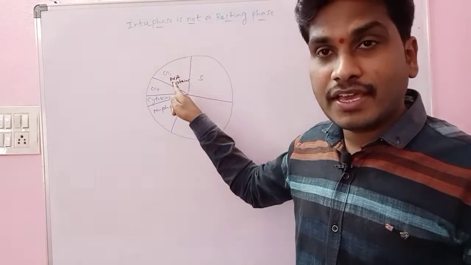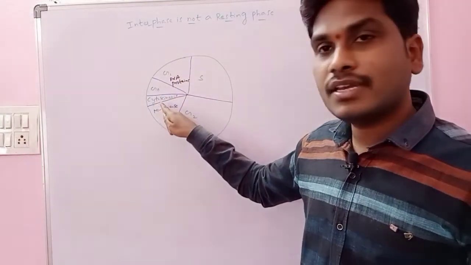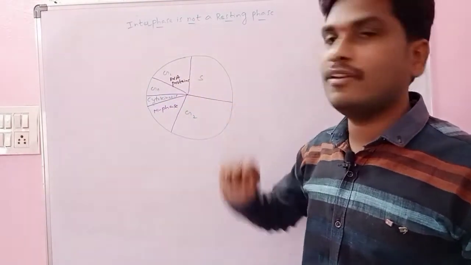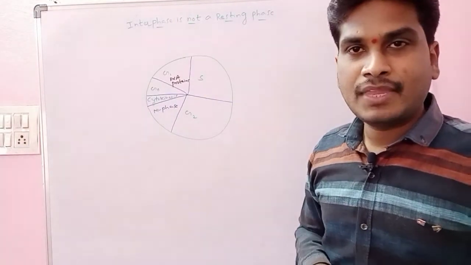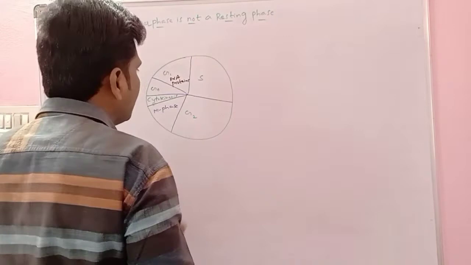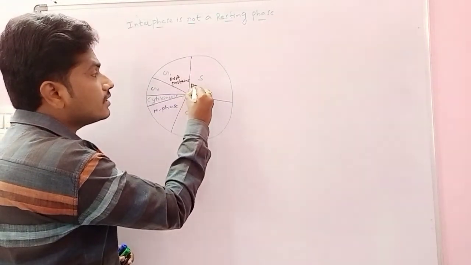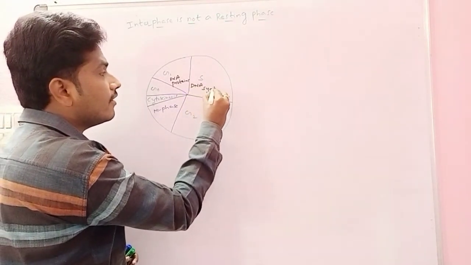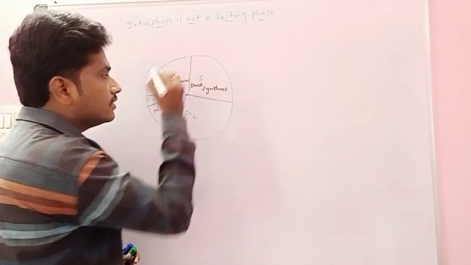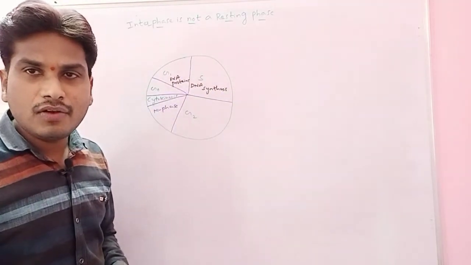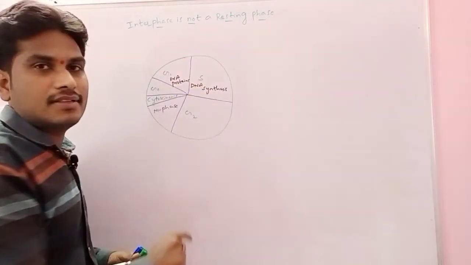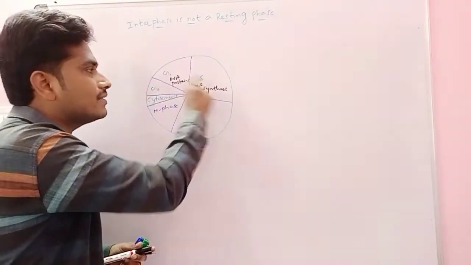The G1 phase is the phase between the mitotic phase and the formation of DNA, right? The S term always indicates what? Synthesis. In the S phase, DNA is synthesized. Synthesis of DNA, a very important step, always takes place in the S phase. That's why we call it the synthesis phase.